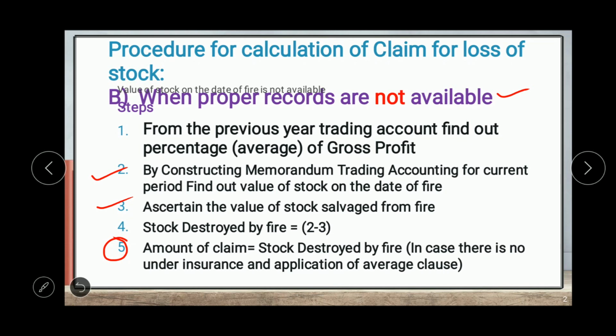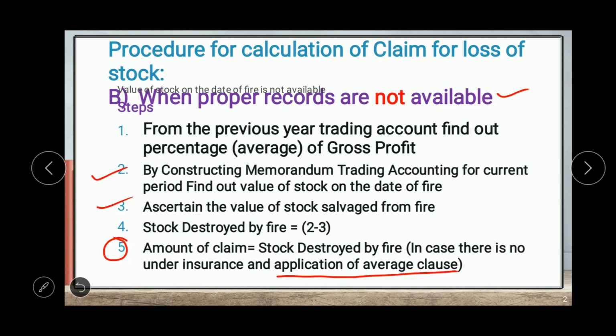If there is application of average clause, the amount of claim will be reduced in proportion to the under insurance. What is the formula for the amount of claim in application of average clause? You can comment in the comment box also.